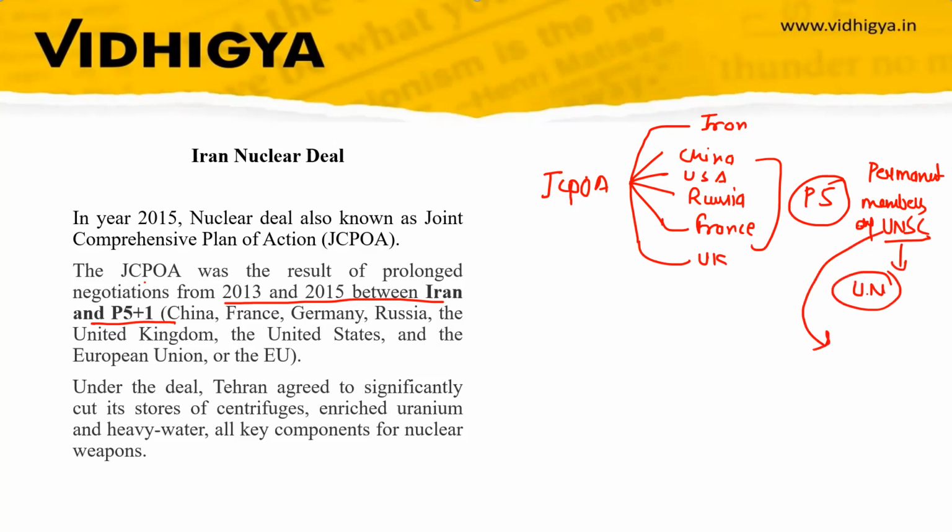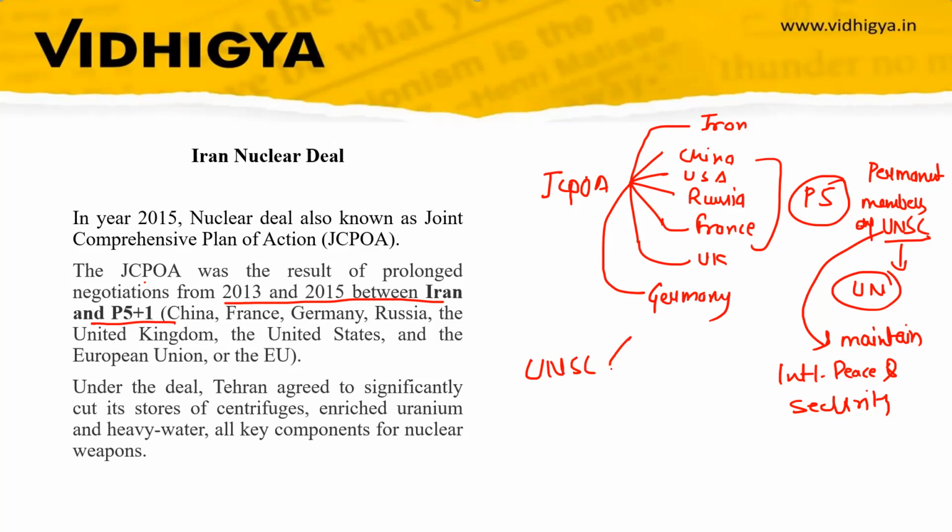The objective of UNSC is to maintain international peace and security. And the 7th country is Germany. So now we'll discuss a little bit about UNSC. UNSC has 15 members: 5 permanent countries that we have discussed, P5, and then 10 non-permanent.